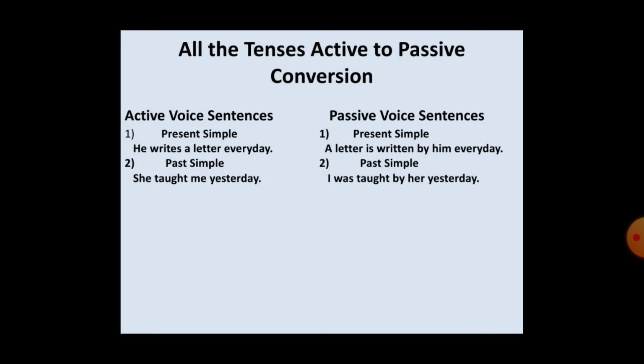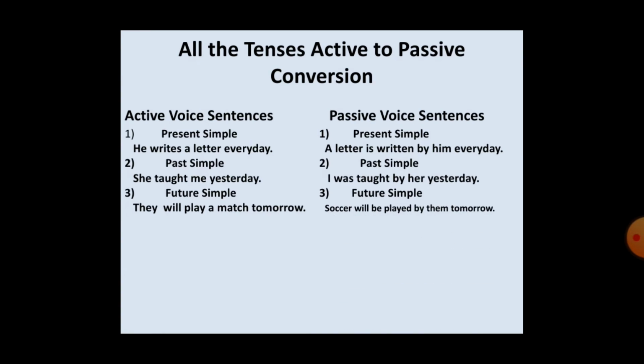But when we make past simple of passive voice, me is the object, and we use the object first in the passive voice, but it's in the subjective case. So, I was taught by her yesterday. In third, we use future simple: they will play a match tomorrow. But in passive voice, a match or soccer will be played by them tomorrow.